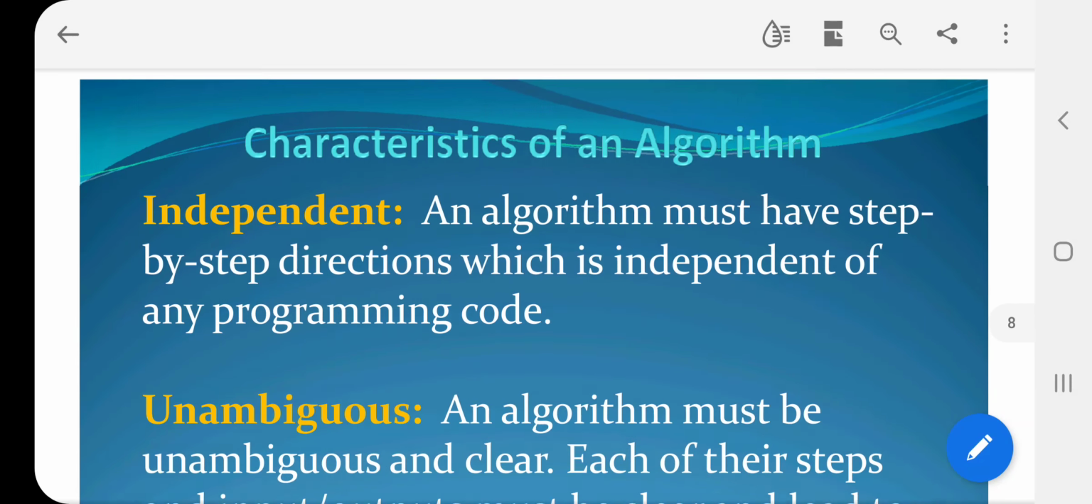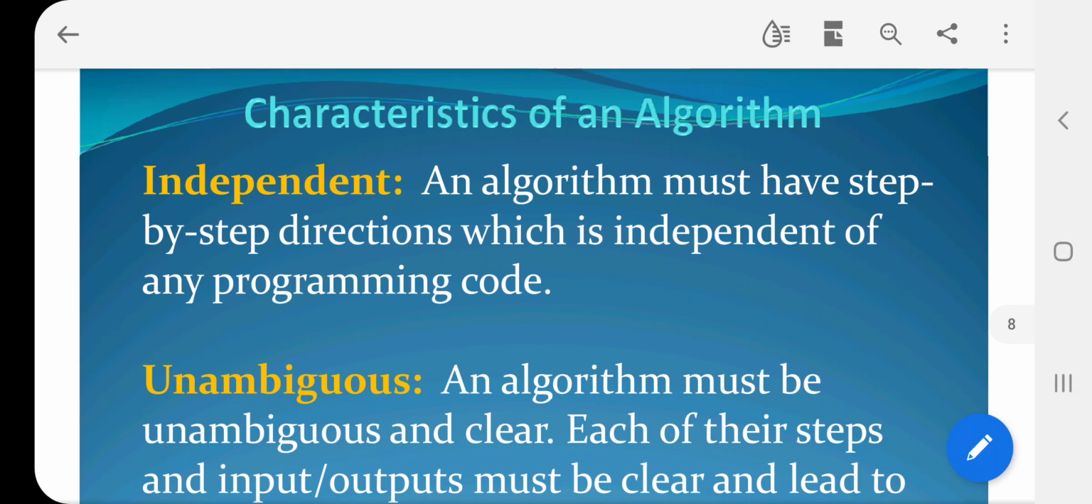Then independent. Very simple. An algorithm is common for all programming languages. You should not depend on any programming language. An algorithm is a set of instructions or a logic that we give to the programmer, so that the programmer can easily identify, oh, this is a way of writing a program. So the programming language does not matter. It's independent. Independent in the sense it should not depend on any programming language.